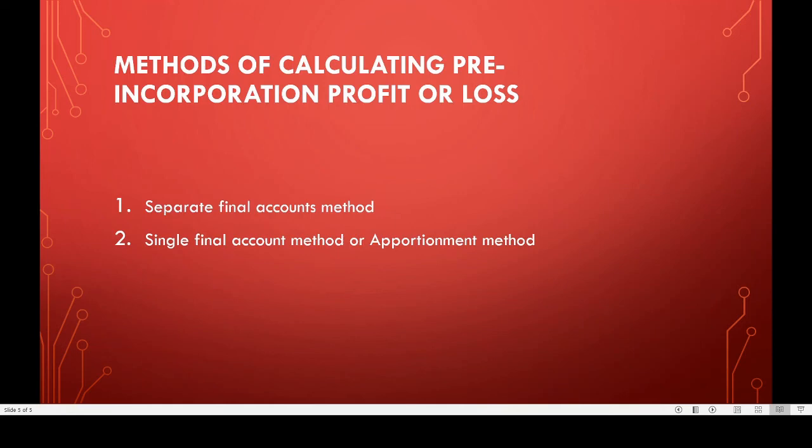So these are the methods of calculating pre-incorporation profit or loss: separate final accounts method and single final account method or apportionment method.